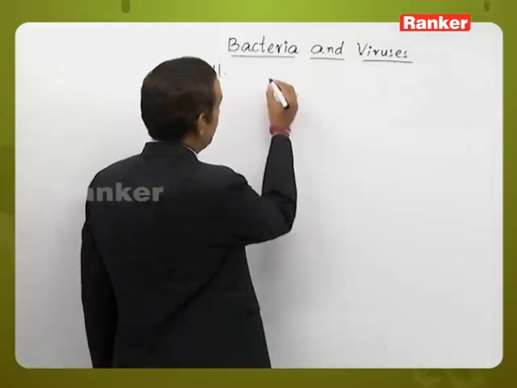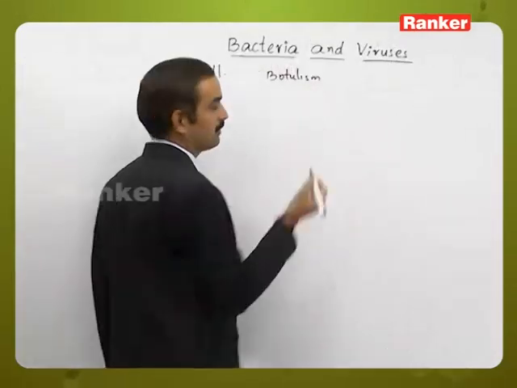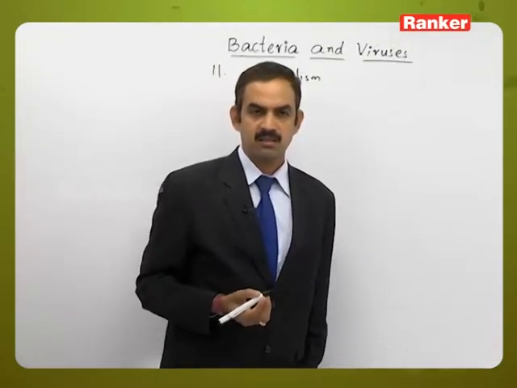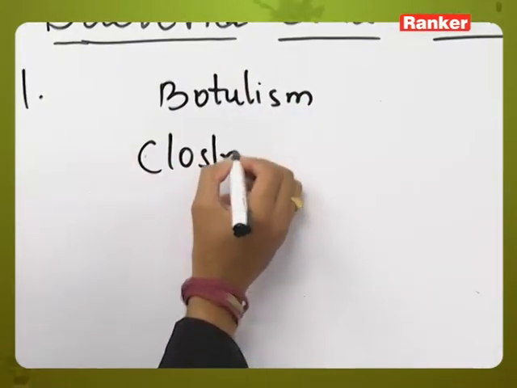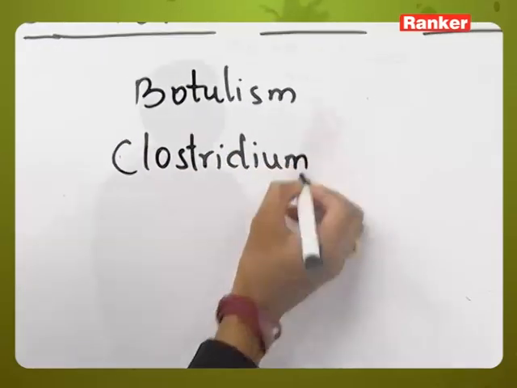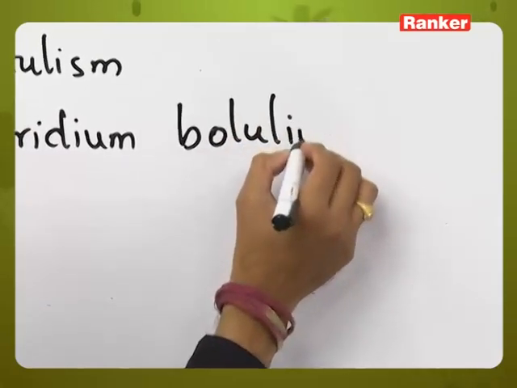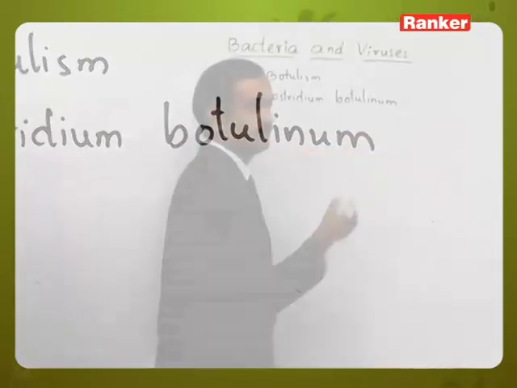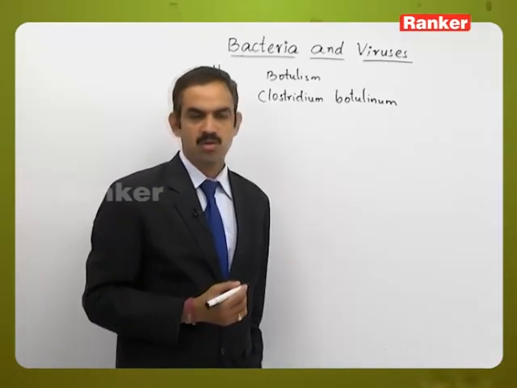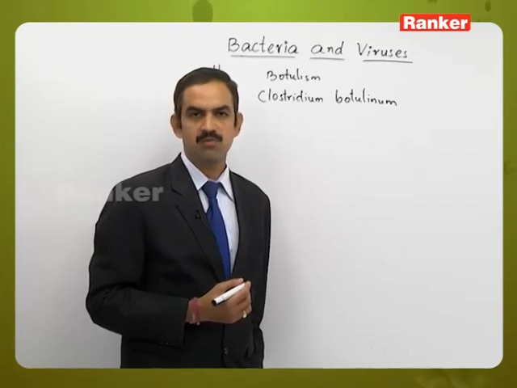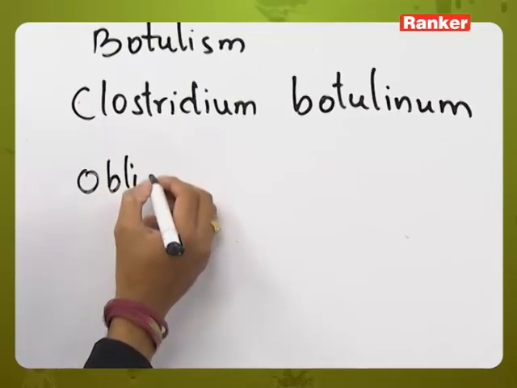So here botulism is the disease caused by a bacterium called Clostridium botulinum, which causes the spoilage of food materials. So this is an obligate anaerobe.